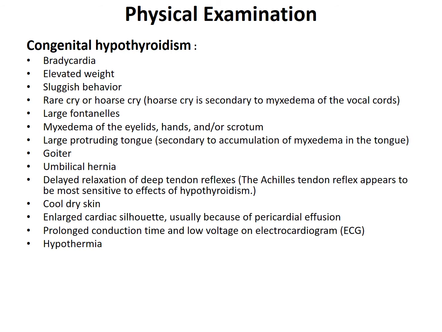They have a large fontanelle. There is puffiness or myxedema of the eyelids, hands and scrotum. They have a large protruding tongue, secondary to accumulation of myxedema in the tongue, and that large protruding tongue basically produces the noisy breathing. Some babies can have a swelling, that is called goiter. Umbilical hernia, delayed relaxation of deep tendon reflexes. They have hypothermia and they have dry scaly skin. The cardiac shadow on the X-ray is usually enlarged, and there can be pericardial effusion. Prolonged conduction time and low voltage on the ECG.